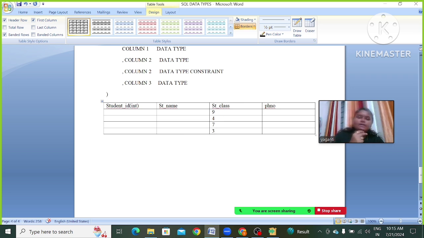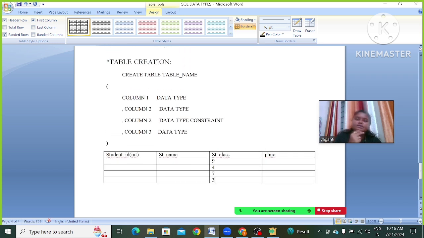I want to apply that a student class must be greater than second. That means students above second class will be considered. Okay, for this we are going to use some column name, data type, and next one we are going to use check and after that we are going to use some condition.